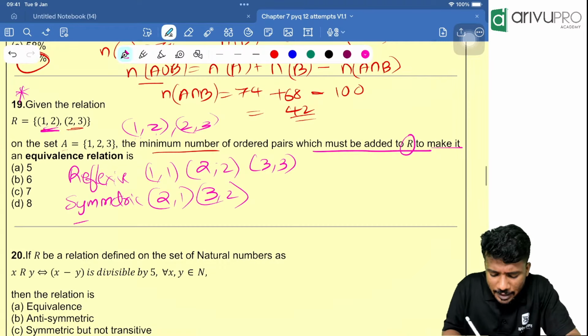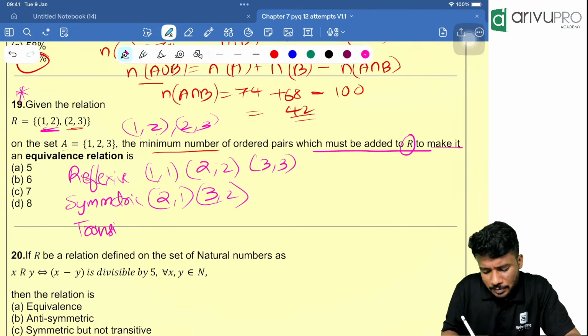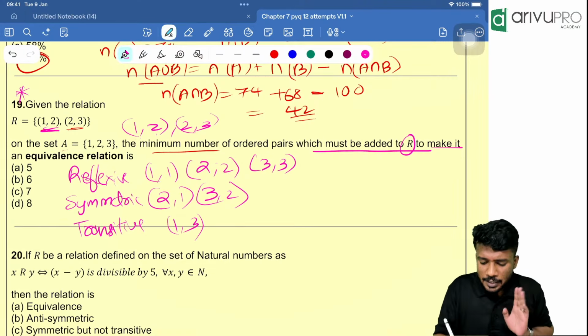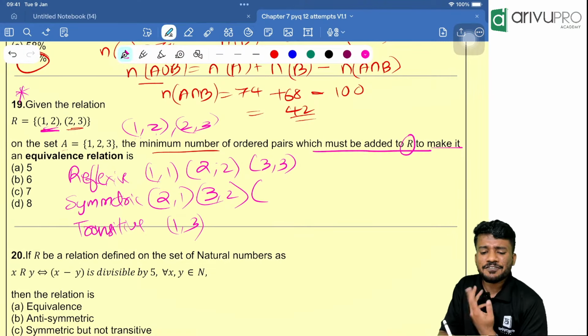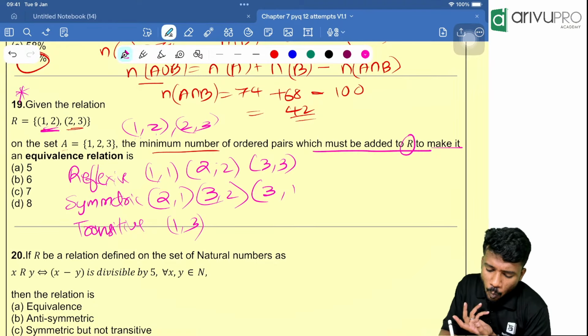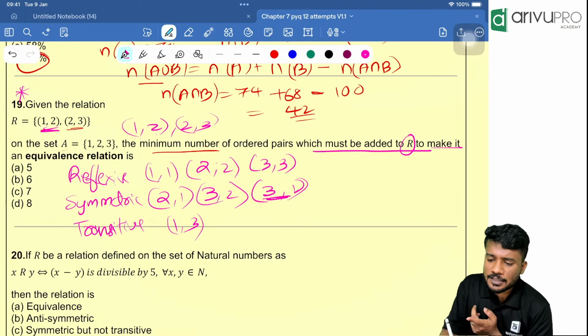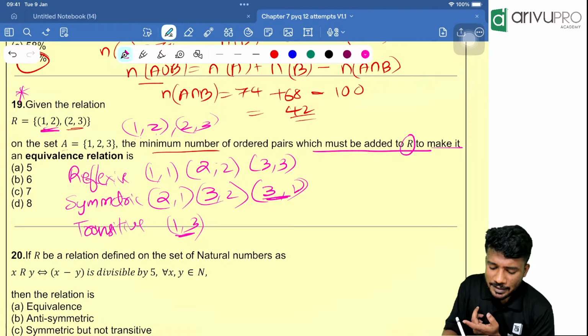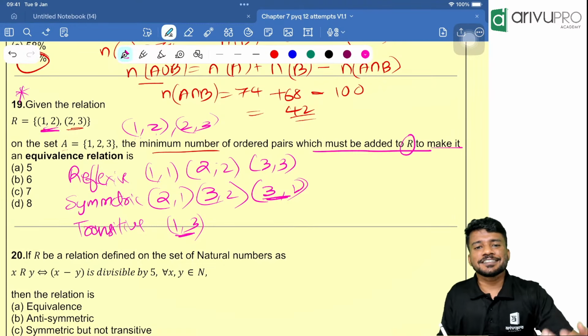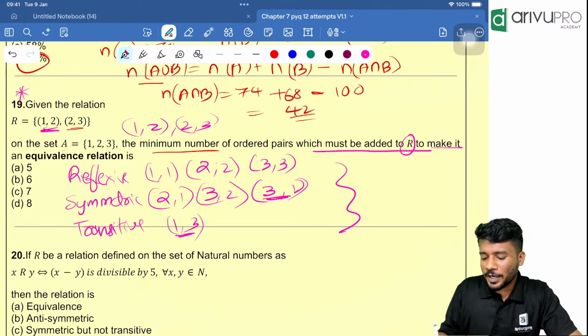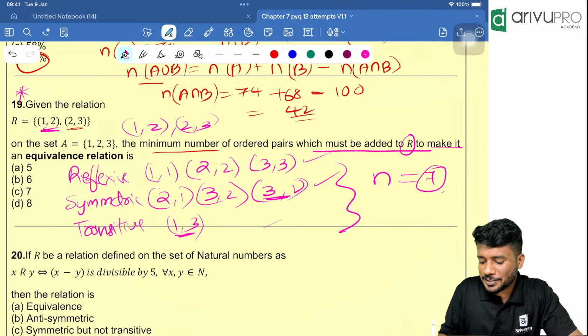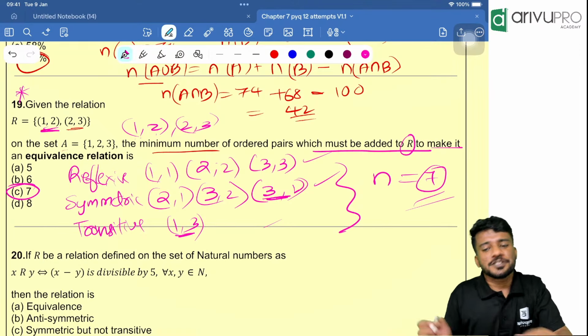Now people, think about transitive. If I add 3, 1, and 1, 3 is there, it will give 1, 1. It will make it transitive as well as symmetric. So how many more elements should be added? 3 plus 3 plus 1, which means the minimum number should be 7.